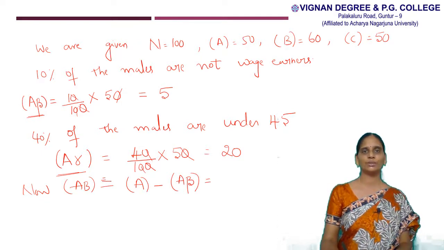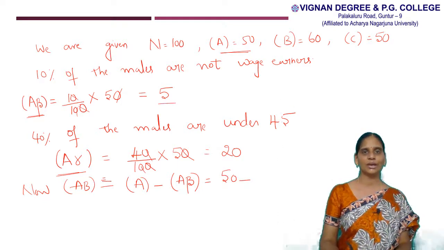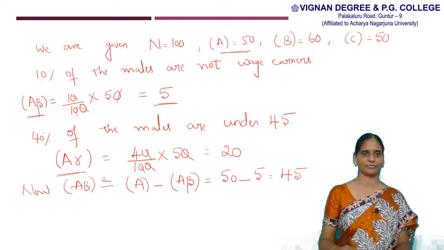So the value of frequency of A is 50 minus frequency of A beta value is 5. 50 minus 5, we get the value 45.